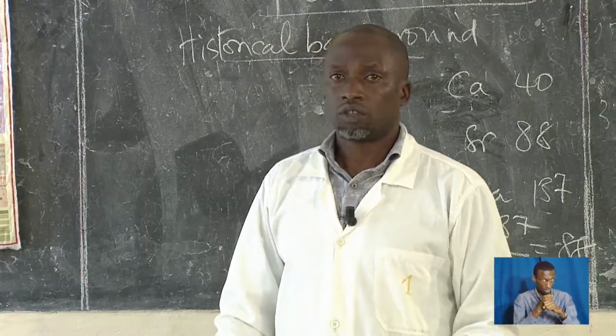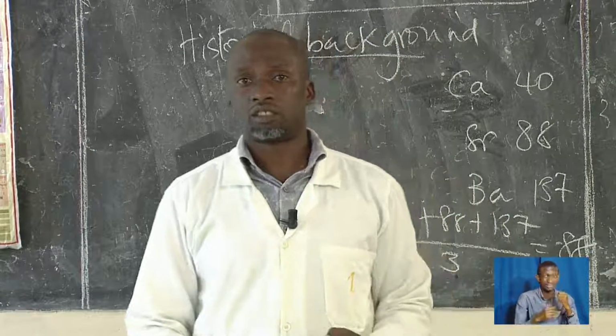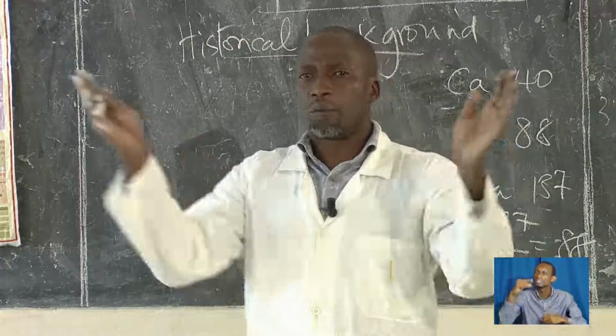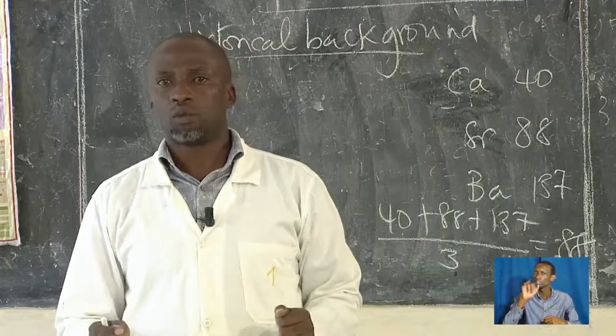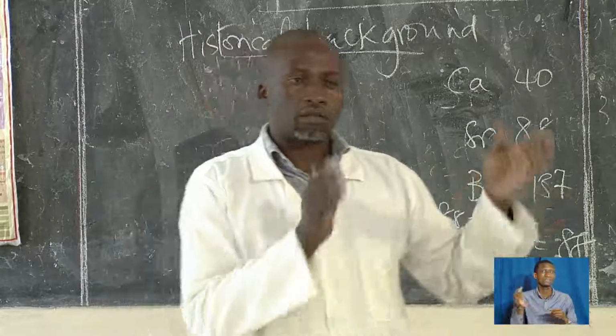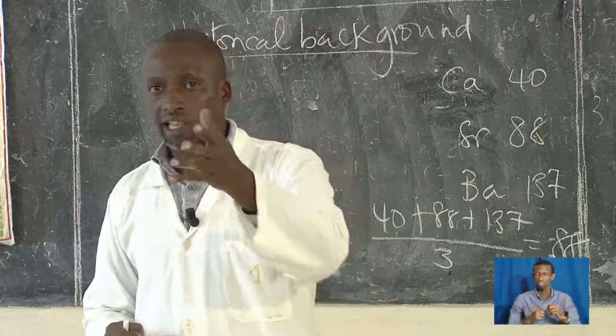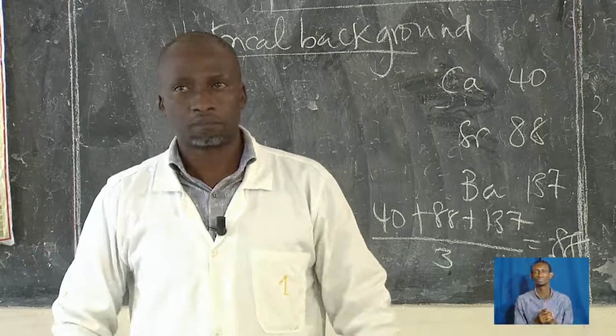So in 1864, the British chemist by the name of Newlands also came up with another arrangement where we had 8 elements. If you remember, I asked you to look at the calendar.